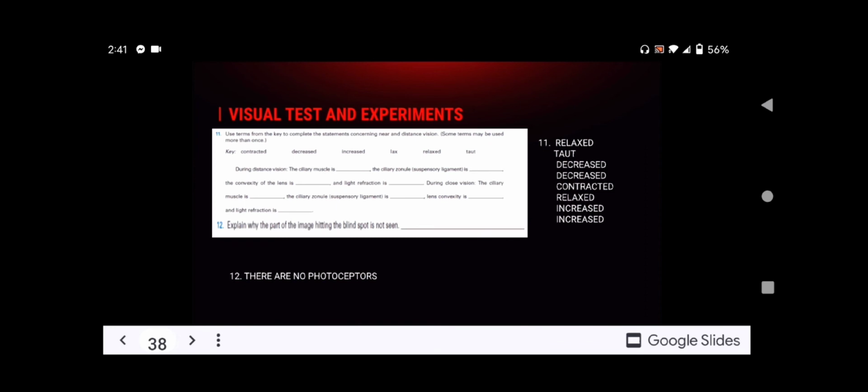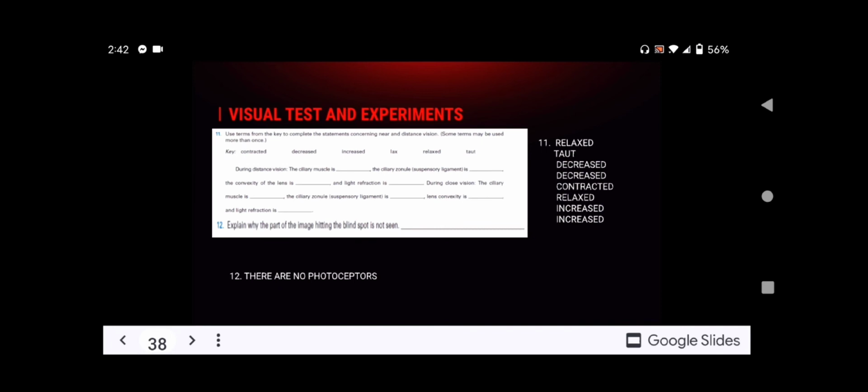For number 11, use terms from the keys to complete the statement concerning near and distance vision. Some terms may be used more than once. During distance vision, the ciliary muscle is relaxed, the ciliary zonule, which is the suspensory ligament, is taut, the convexity of the lens is decreased, and the light refraction is decreased.